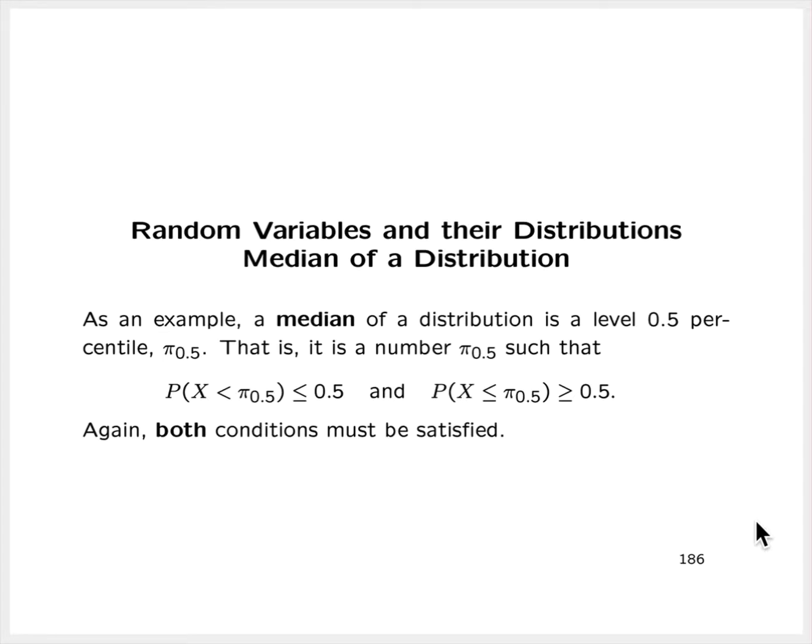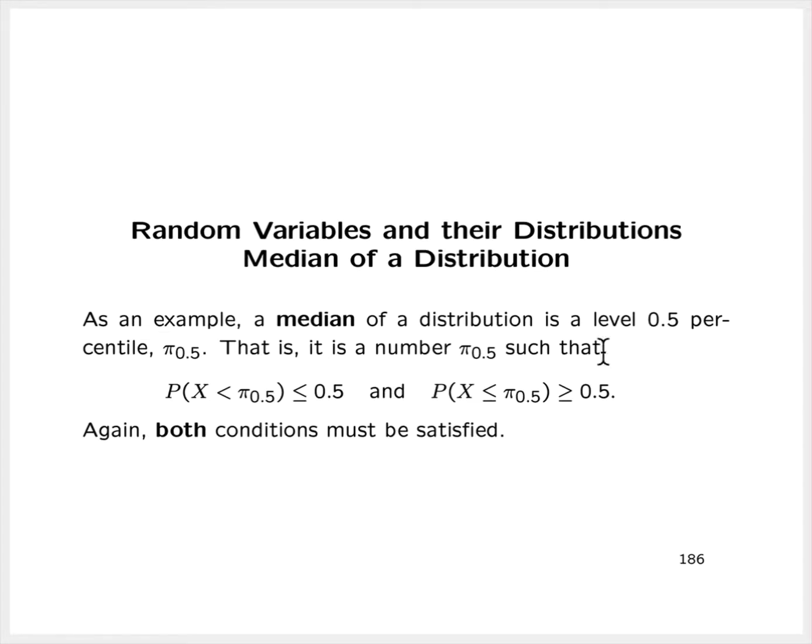Now, a special case of a percentile is the median of a distribution. The median of a distribution is a level 0.5 percentile, or pi sub 0.5. Sometimes we'll also call this a 50th percentile, and that's perfectly fine.